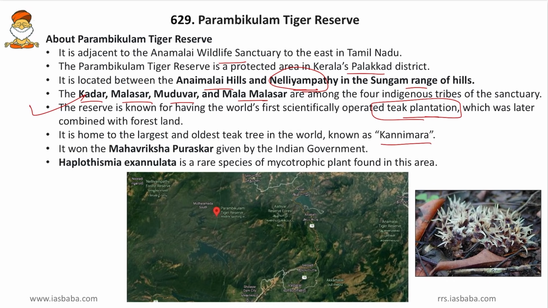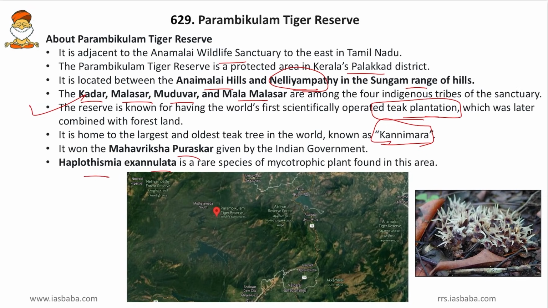Then it won the Mahavriksha Puraskar given by the Indian government. So this Mahavriksha Puraskar is provided for the fact that these forests host Kannimara trees. So the Kannimara tree has fetched the Mahavriksha Puraskar prize for the Parambikulam Tiger Reserve. So this Haplothismia exannulata is a rare species present in these forests, and it is a mycotrophic plant.